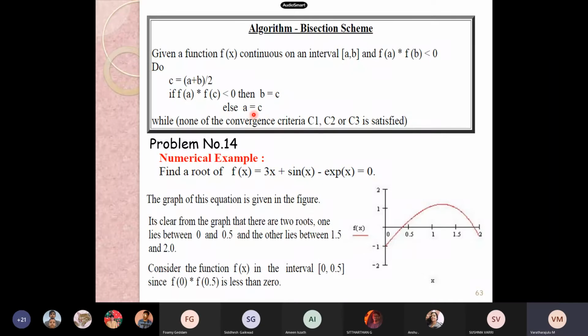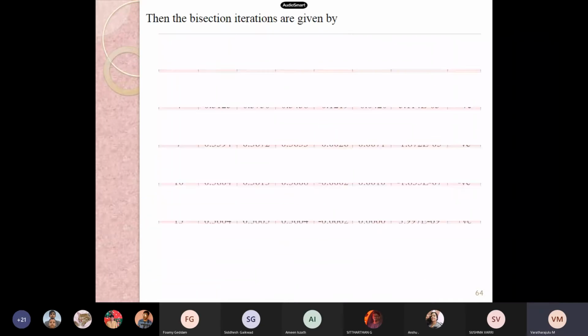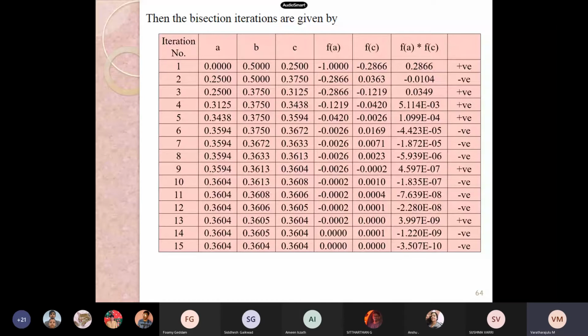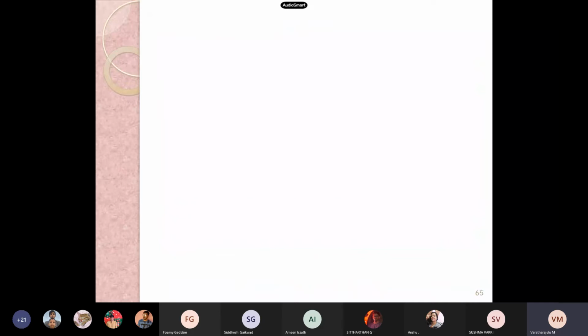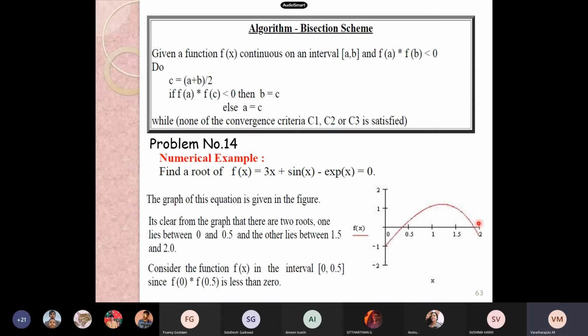Now we will take concern about 0 and 0.5, and this is the result. See, one of the roots is approximately 0.3605, and if we are interested in this root, then what all the changes have to be done with Excel?